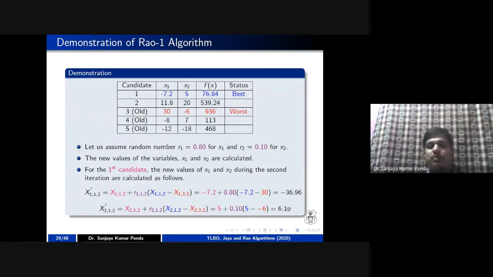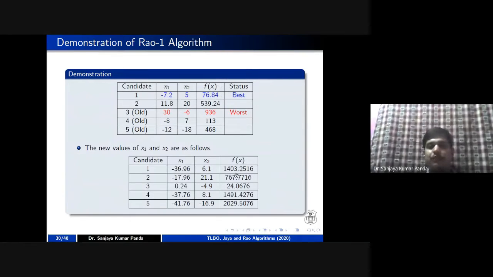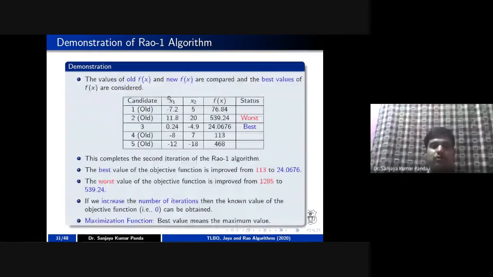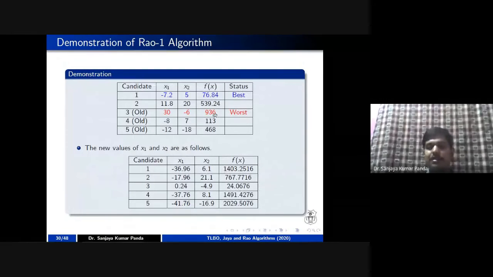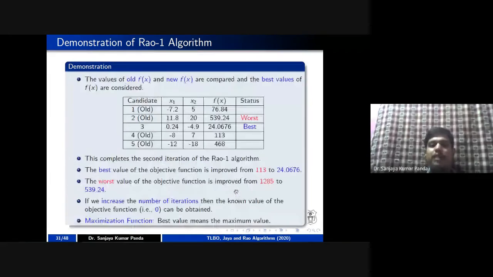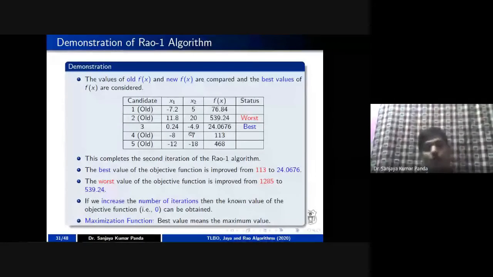After getting these two values, I will put them in f of x. After putting them in f of x, I am getting the value 1403.2516. So obviously, this solution is not better. This value is not better. Our old solution is better. So I have to keep the old solution, and wherever I am getting better results in the new case, for example, in this case it is 936 earlier, but here it is 24.0676, I retain my new solution. In the other cases, I retain my old solution.